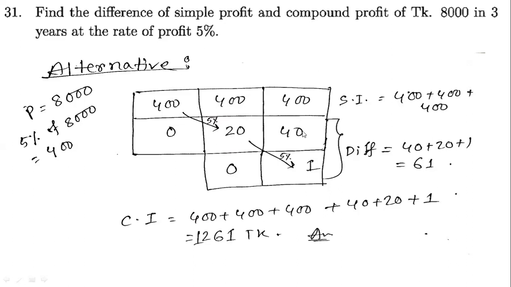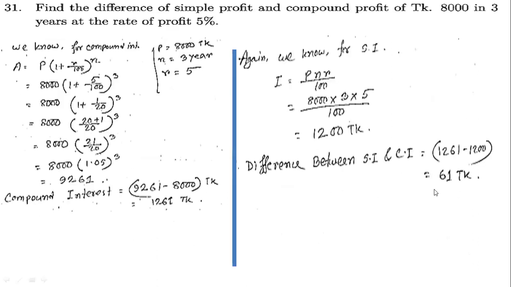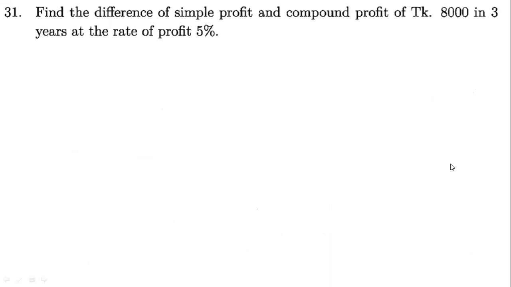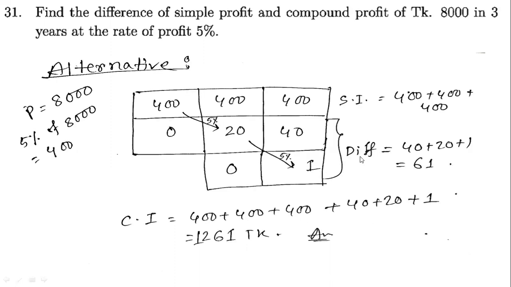But our question says just find the difference of these two. So our answer will be 20 plus 40 plus 1. You just draw this figure and count these three: 20 plus 40, 60, plus 1, 61. So this is our answer, and the answer in the previous part was the same. I think you can see this for your betterment.